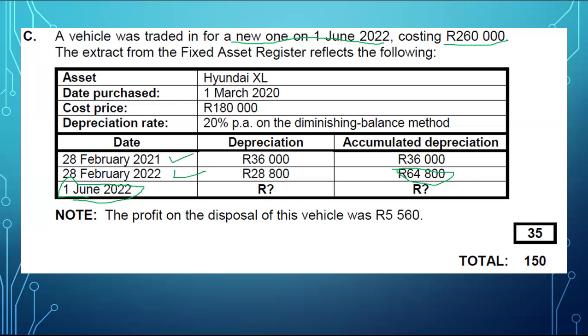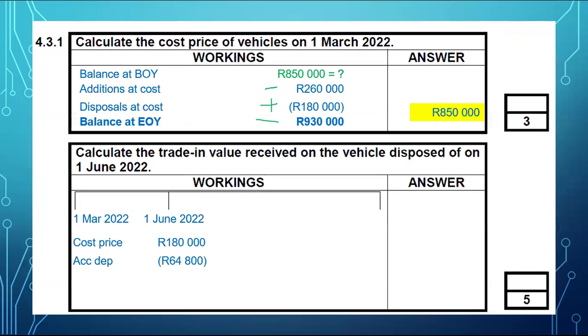So that is why, to get the carrying value, I subtracted accumulated depreciation of 64,800. And then I got my carrying value. This is all at the beginning of the year. I'm calculating all of this here. All right. It gives me carrying value of 115,200. But note that this vehicle for the current year, I only used it for 3 months.